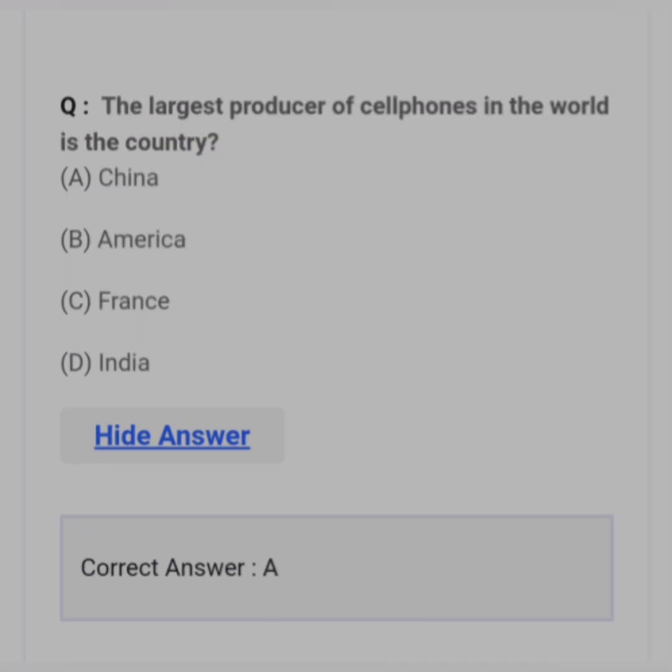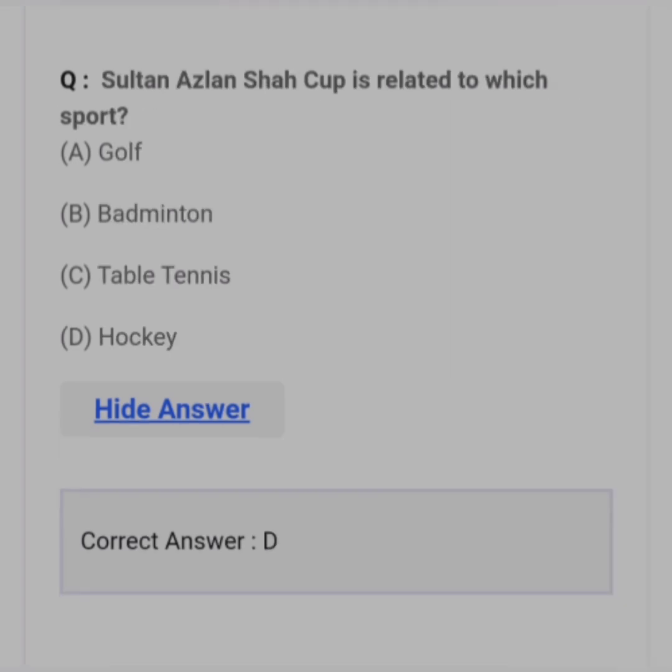The largest producer of cell phones in the world is the country? Answer A. China. Sultan Azlan Shah Cup is related to which sport? Answer D. Hockey.